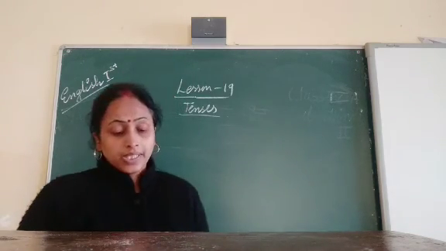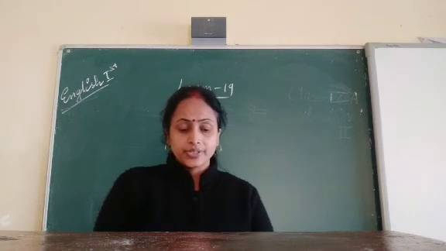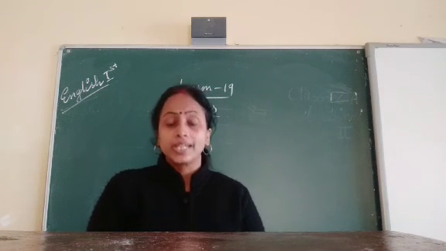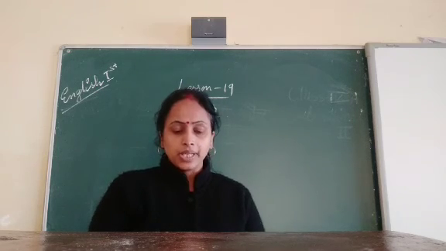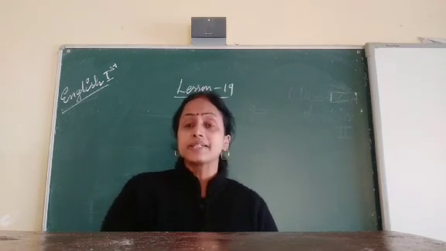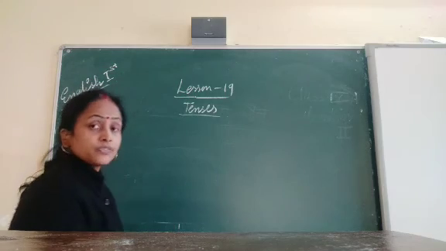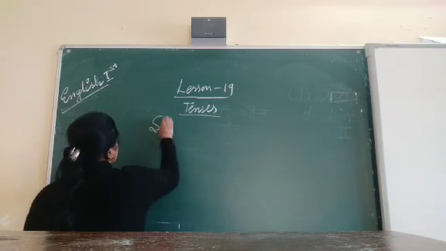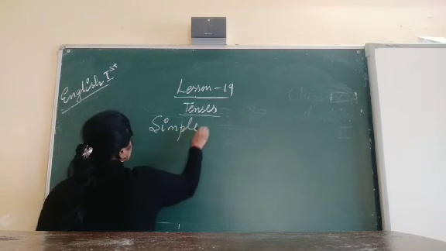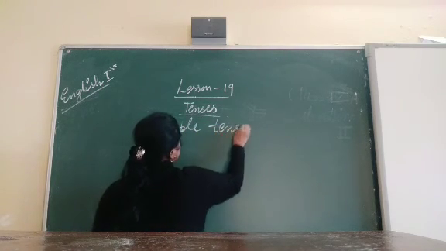So here, he writes a letter, he wrote a letter, he will write a letter. I will give you the example. First we will discuss the simple tense.